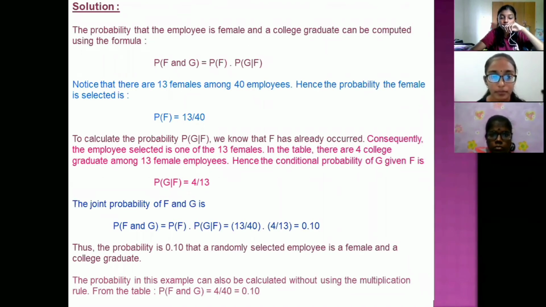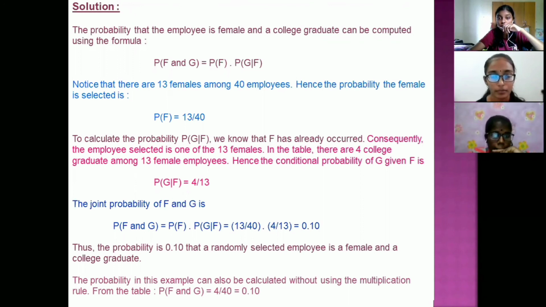Notice that there are 13 females among 40 employees. Hence, the probability selected is P(F) equals 13 over 40. To calculate the probability of G given F, we know that F has already occurred. Consequently, the employee selected is one of 13 females. In the table, there are 4 college graduates among 13 female employees.